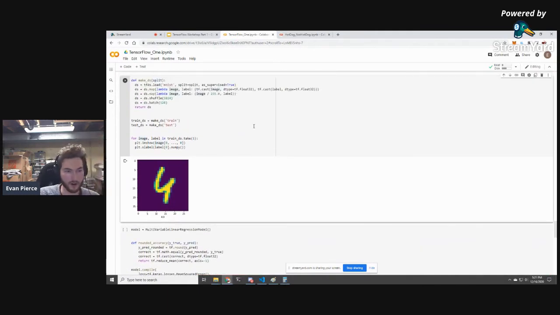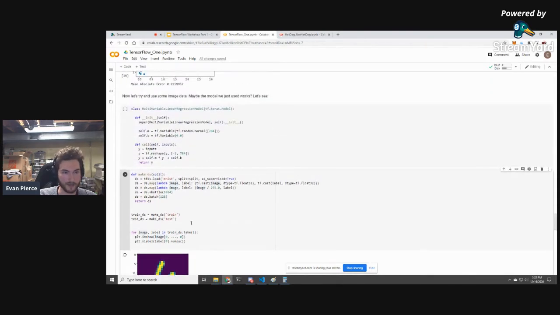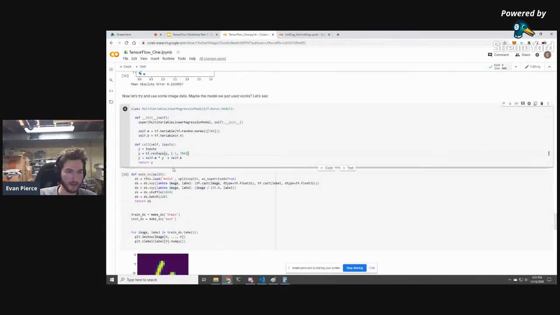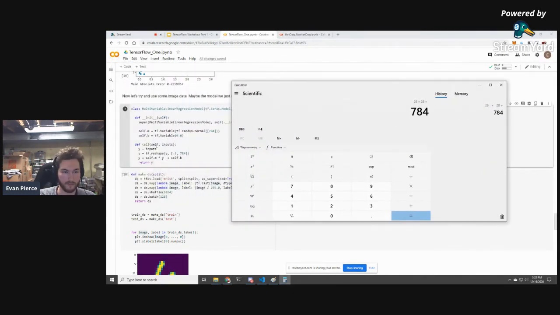The way that pictures are represented to neural networks is as a collection of pixel values. So in this case, we have a 28 by 28 image. And each one of these squares is a value between 0 and 255, and that represents how on or off the pixel is. So what we're doing in this neural network is squishing that down into 784 pixels. 784 comes from the fact that when we squish down a 28 by 28 image into one long vector, it is 784.